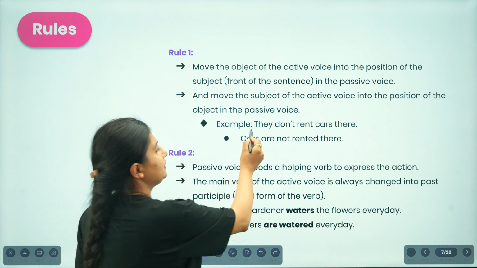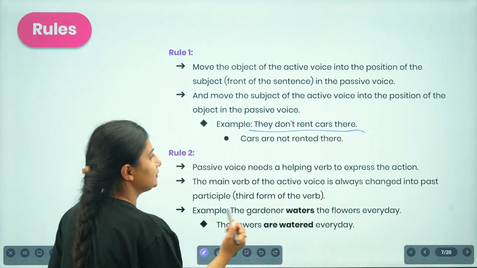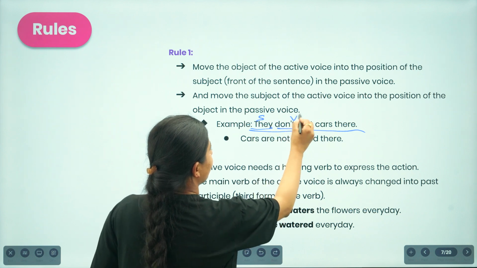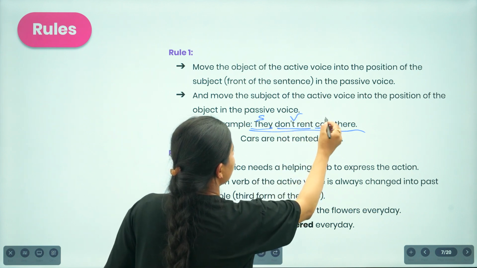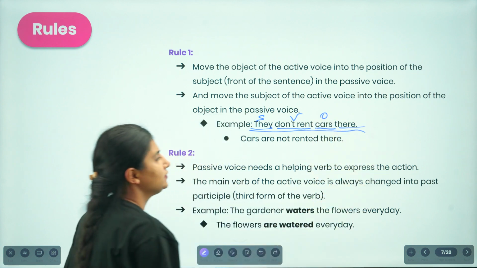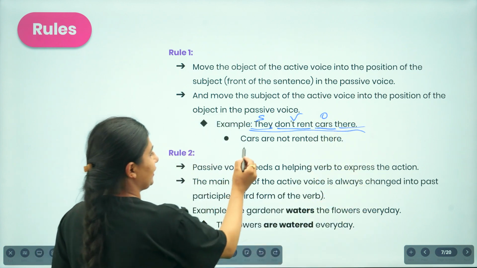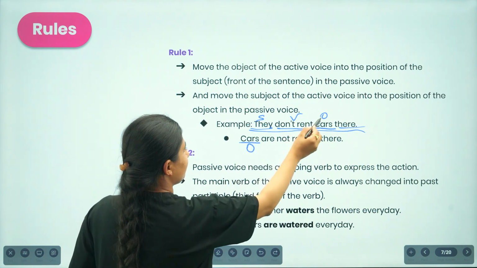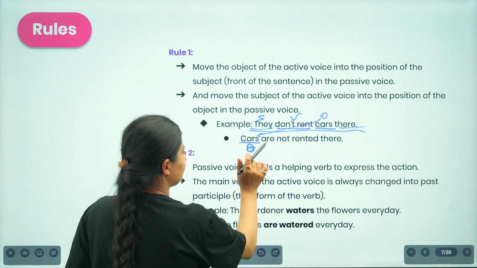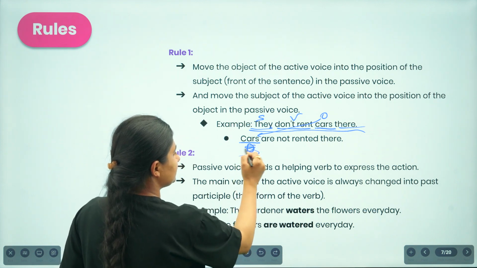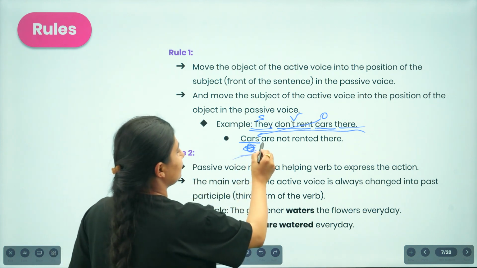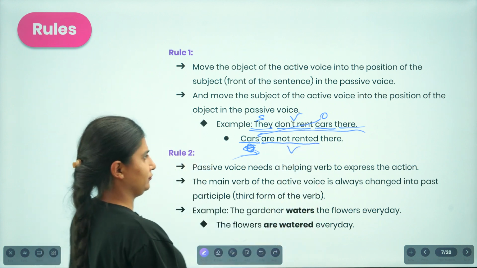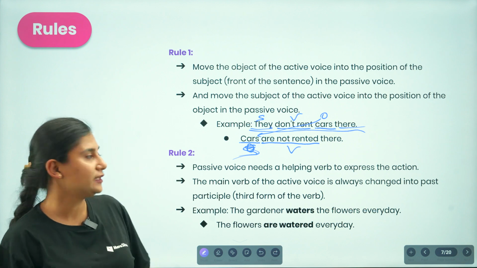So here it is: they don't rent cars there. So they is the subject over here, then the verb, and then we have cars as the object, and then the rest of the sentence. So how are we doing it here? Bringing the object into the position of the subject. So here we brought the object over here, and it turns out to be the subject in the passive voice, and then we also change the verb, and then we are done. Cars are not rented there.